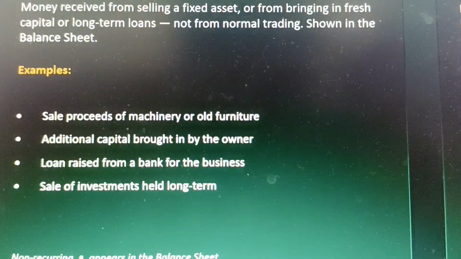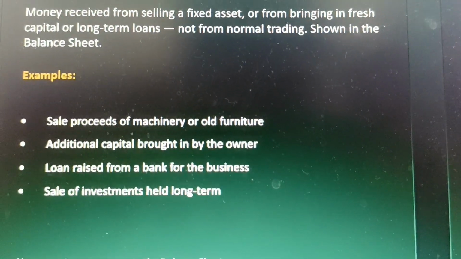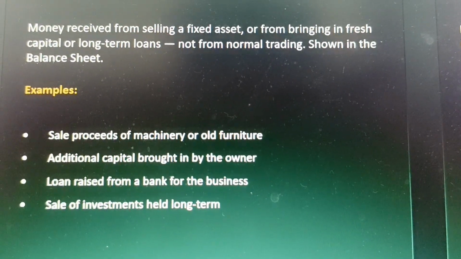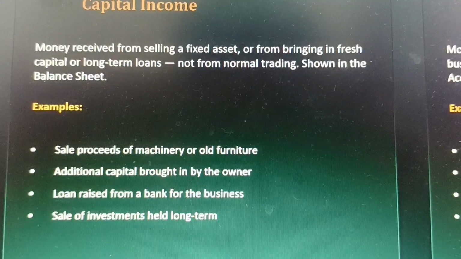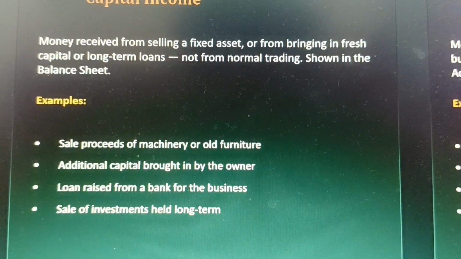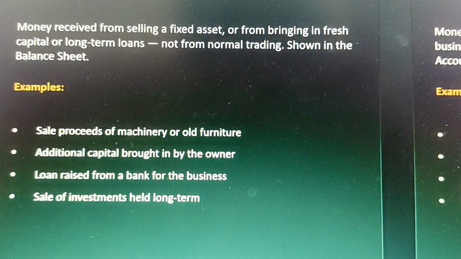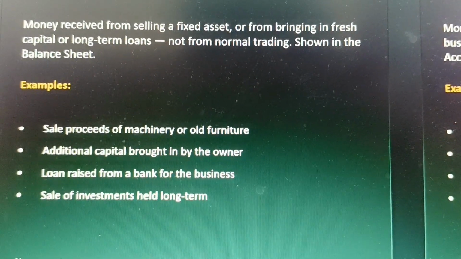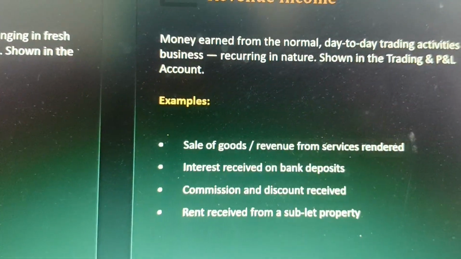For example, any amount that is received by way of loans, or capital raised by an issue of shares or debentures. This particular receipt is basically from selling any fixed asset and not for normal trading. This is shown in the balance sheet, whereas on the other hand we have revenue receipts or revenue income.